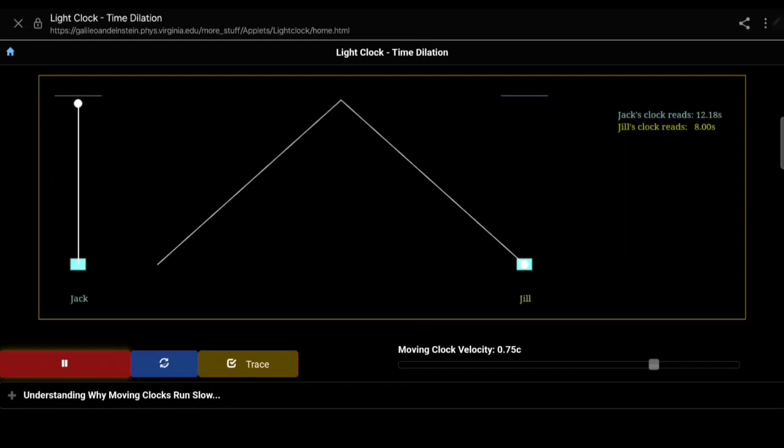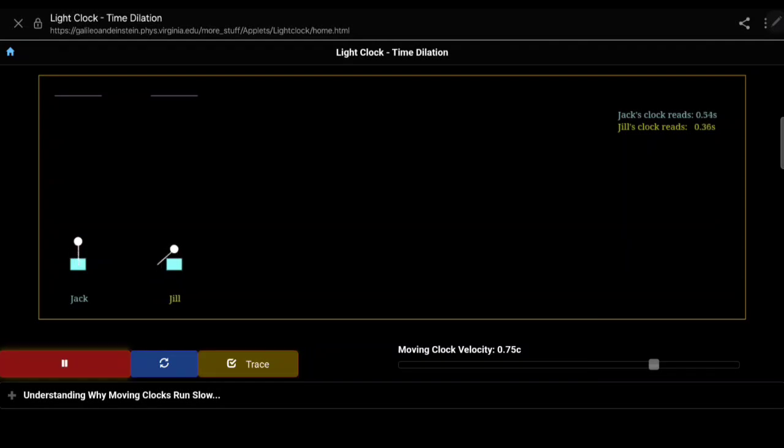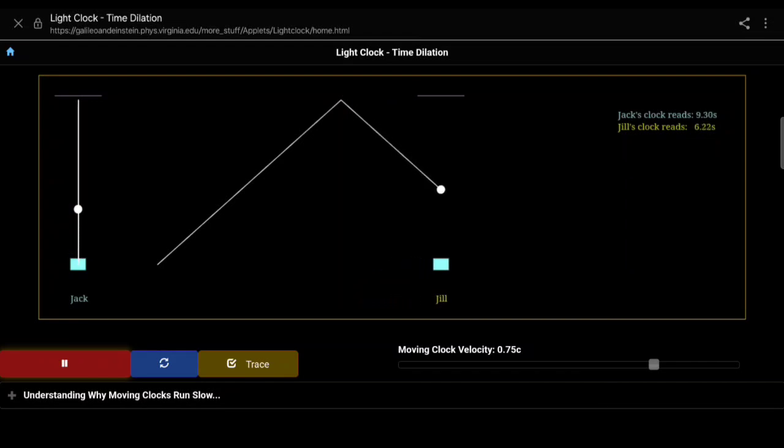Let's run this simulation again. See, since Jill's car is traveling at 3/4 of the speed of light, for her the time has slowed down. Whereas for a static observer who is not moving, the time seems faster. So this is the whole paradox. Got my point? Okay, thank you.